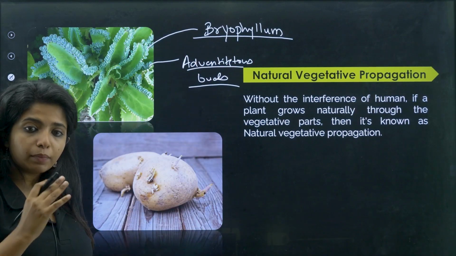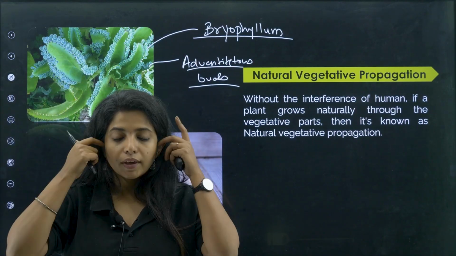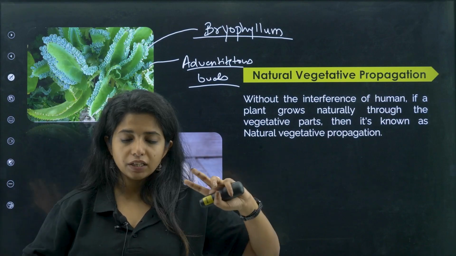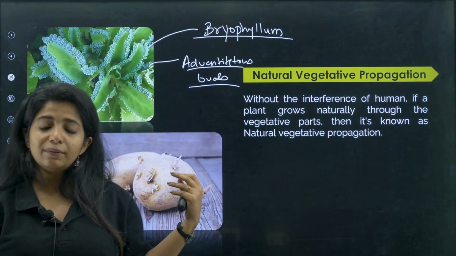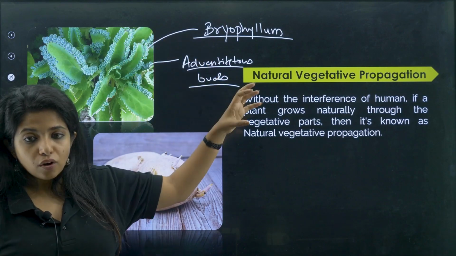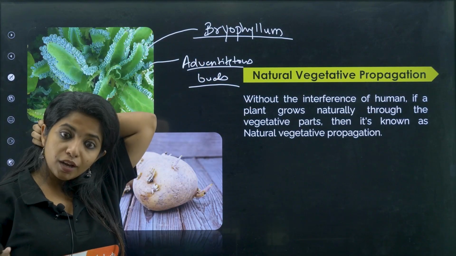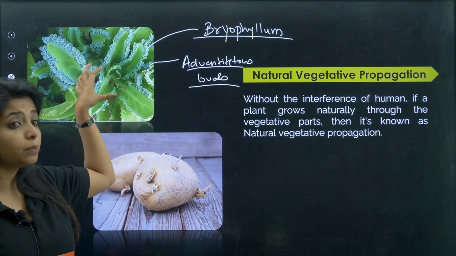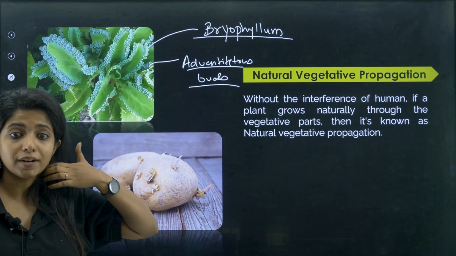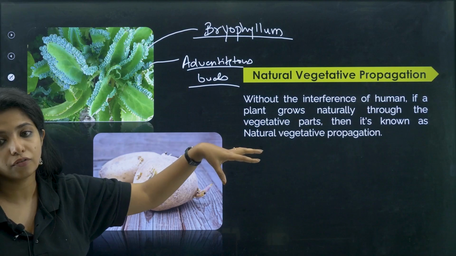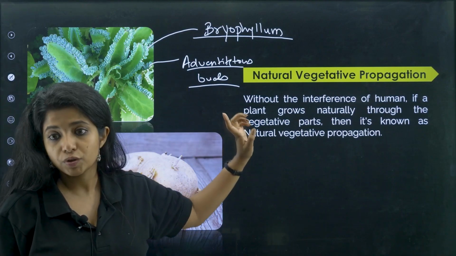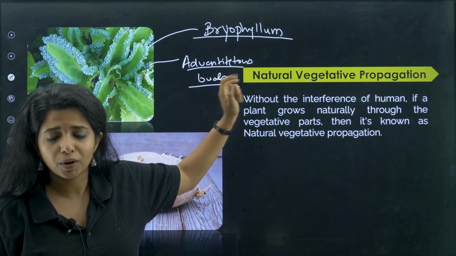Adventitious buds means usual buds that are generally arising at the stem and everywhere. If buds are arising somewhere else other than the natural position, this is known as adventitious buds. Now these buds fall off and give rise to a whole organism. So you see these cells which are there in the buds have the capacity to give rise to a whole organism, and here no fusion of gametes is taking place. Here just a bud is being formed and it is falling off. Do you see any fusion of gametes? No. So this is an example of bryophyllum, a very important example.